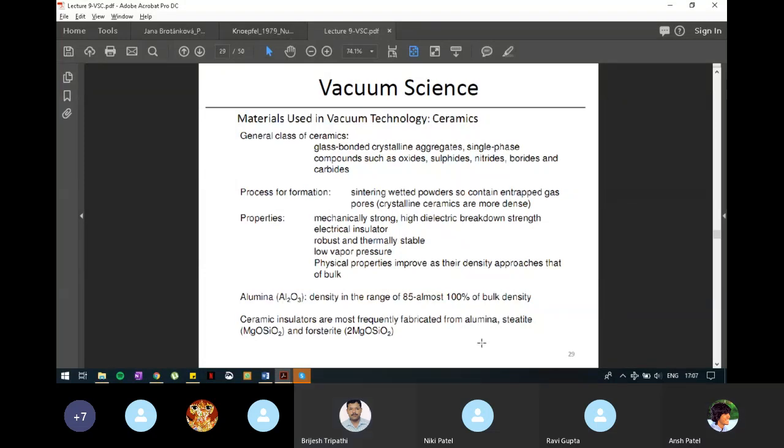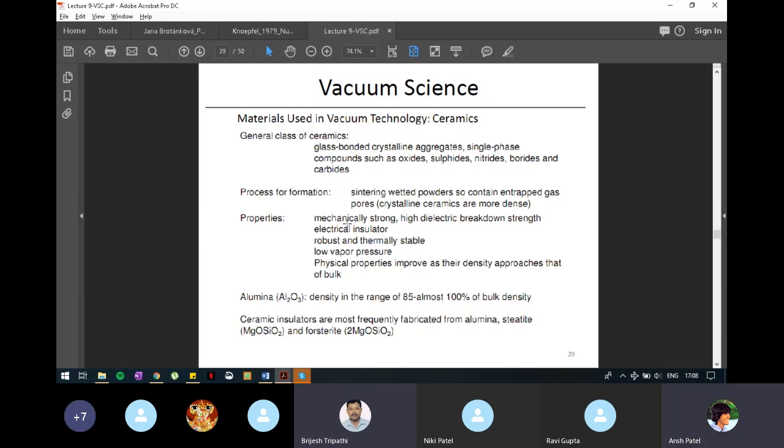Process for formation: generally they are treated at high temperature, that is called sintering. Sintering of wetted powder so that the entrapped gases are released and the material becomes very dense. The trapped gases will be released and pores will become smaller and smaller. Material will become dense and stronger.